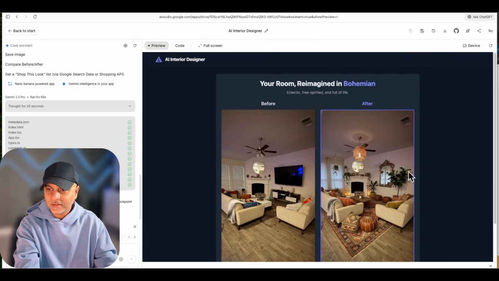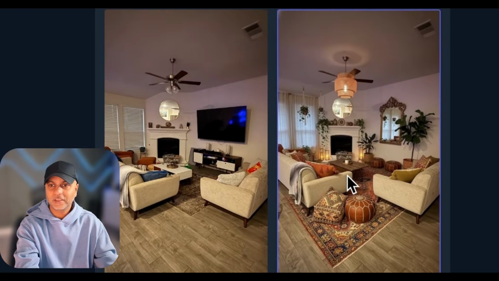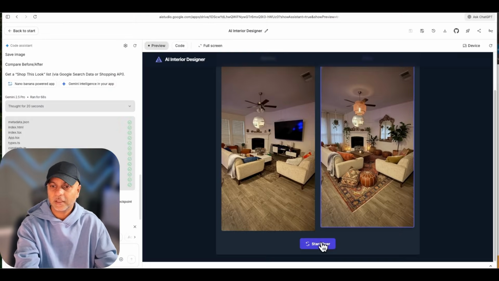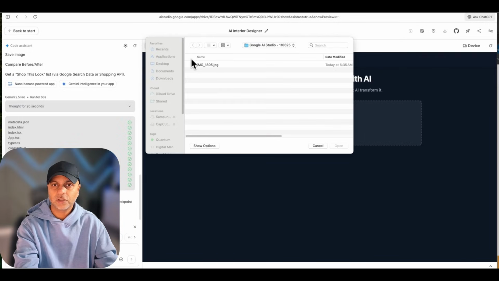Oh, that is actually really cool. So you can see the before and after, and it's kept my furniture and redesigned my entire space, and you can see how cool it's making it look, right? The carpet goes all the way out here, and I can kind of see, oh, that actually looks nice. And then I also have a start over option. So let's start over and try another style.